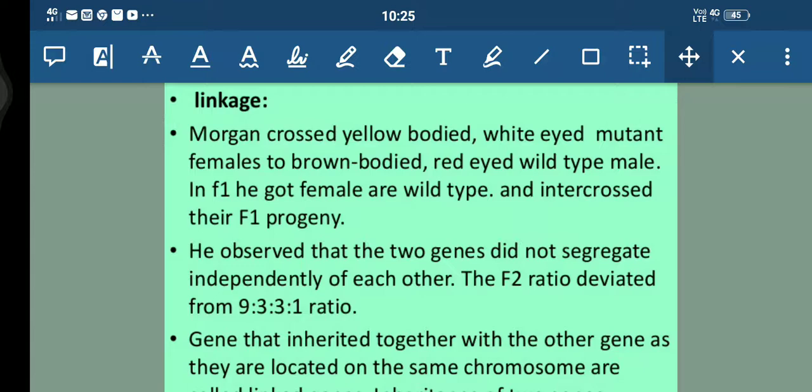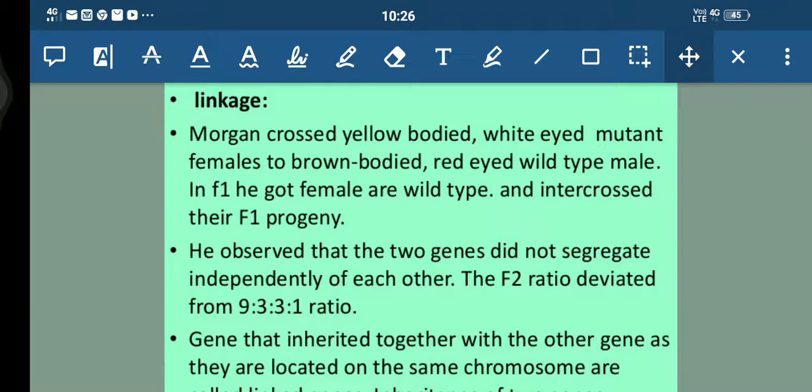For example, Morgan hybridized yellow-bodied white-eyed females to brown-bodied red-eyed males, and intercrossed their F1 progeny. He observed that the two genes did not segregate independently of each other, and the F2 ratio deviated significantly from the 9:3:3:1 ratio. Morgan and his group knew that the genes were located on the X chromosome, and so quickly realized that when the two genes in a dihybrid cross were situated on the same chromosome, the proportion of parental gene combinations was much higher.